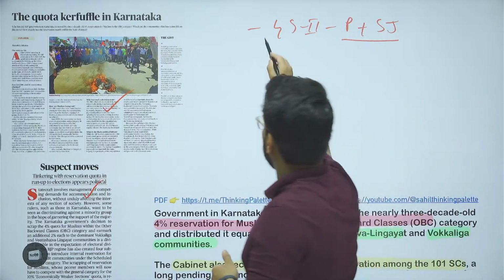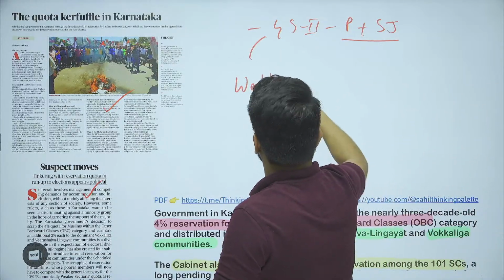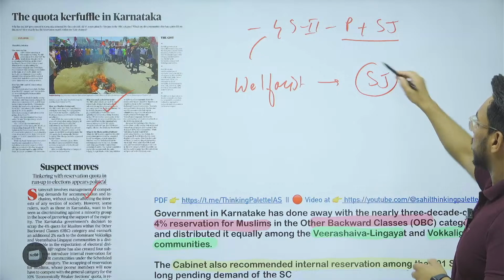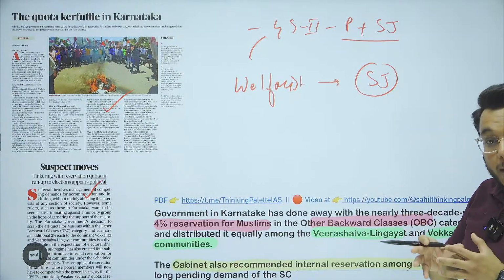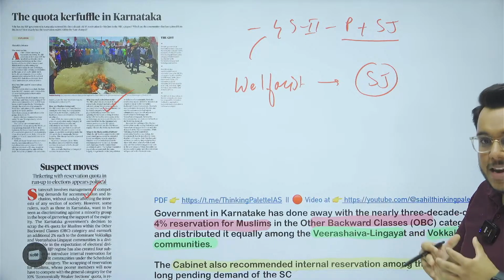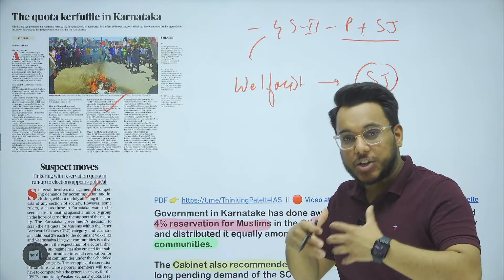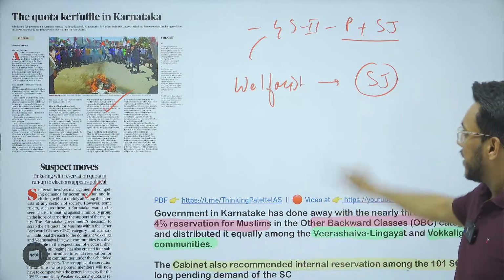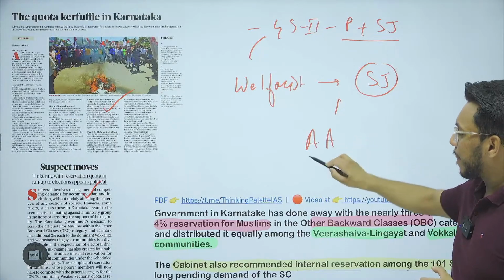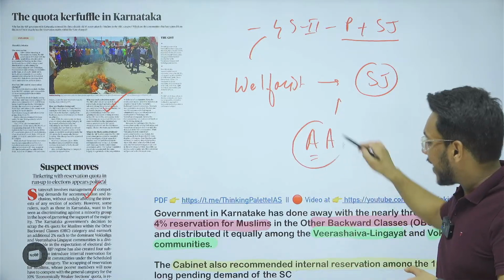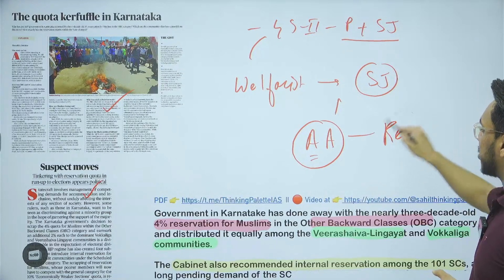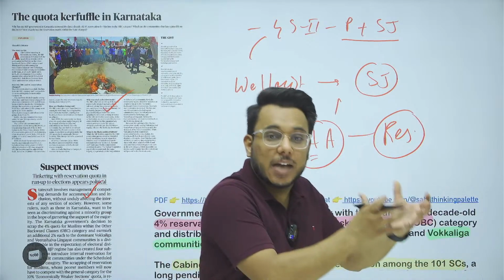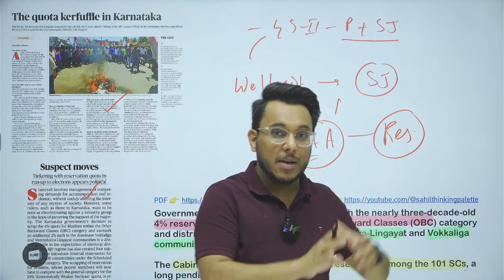So basically, guys, India being a welfarist state aims to provide social justice to the deprived ones. And when we talk about providing social justice to the deprived ones, many times they have to be given some extra enabling circumstances. And in these extra enabling circumstances, we have the concept of affirmative action. Affirmative action includes reservation. Now, the idea of reservation is to give a head start to the people who have been deprived, who have been marginalized.